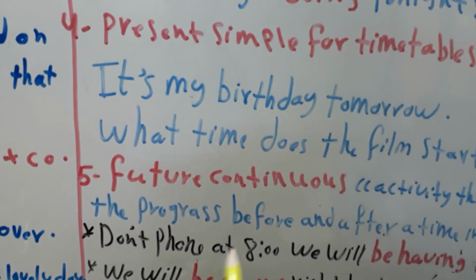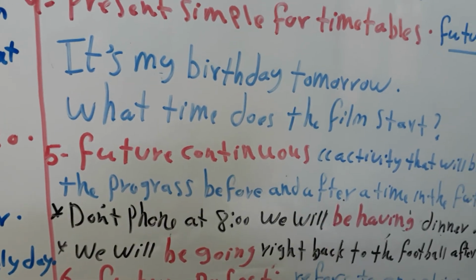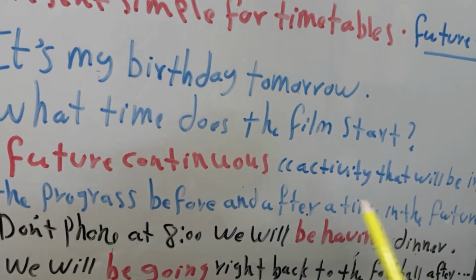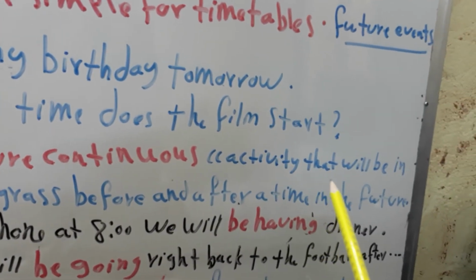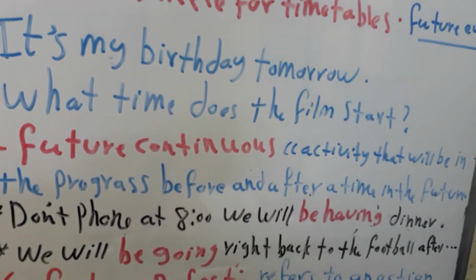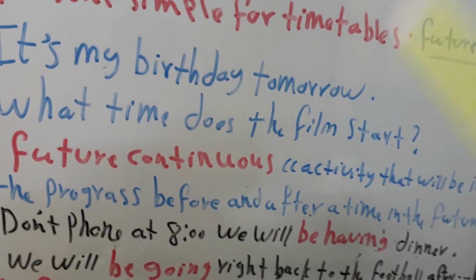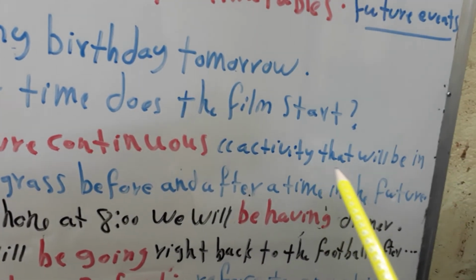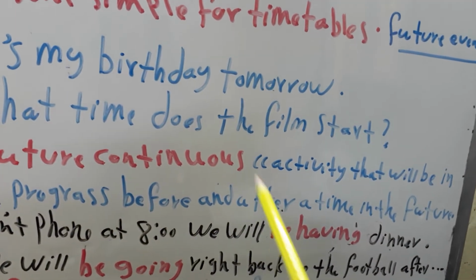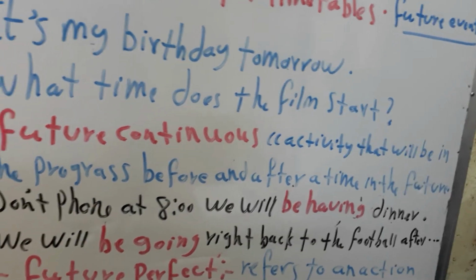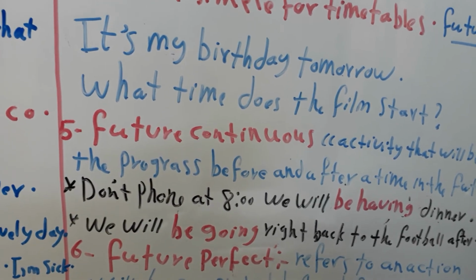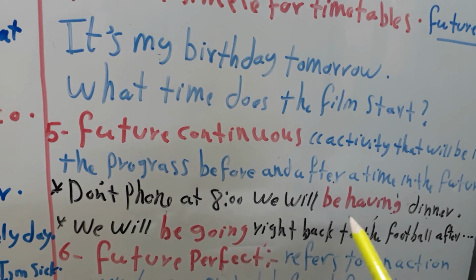The fifth form, the future continuous. Also we can use the future continuous to express activities that will be in progress, or continue, before and after a time in the future. How? In this example we can see, don't phone at 8. Why? Because we will be having dinner.